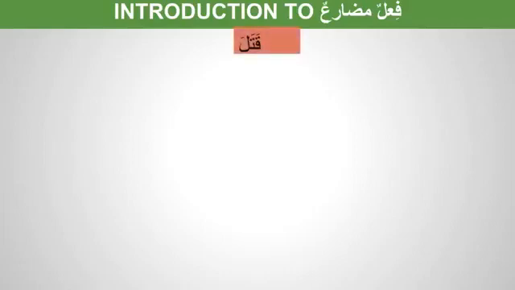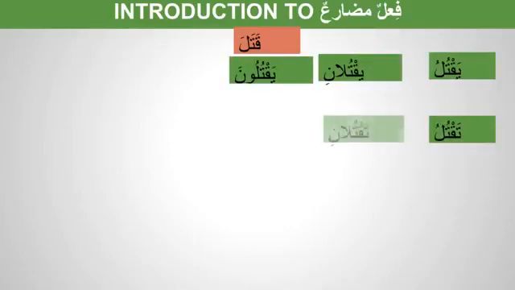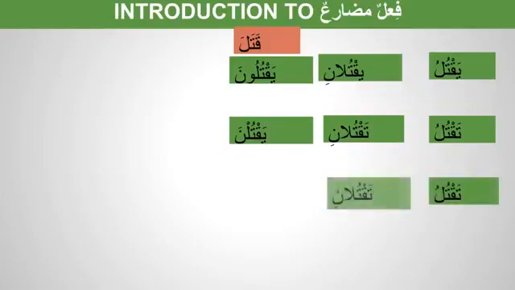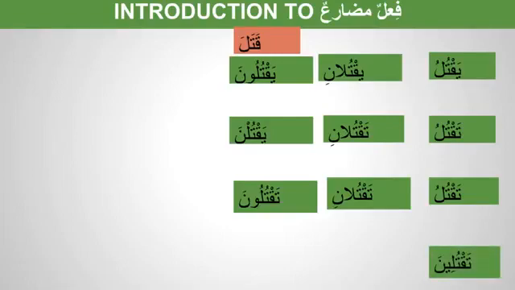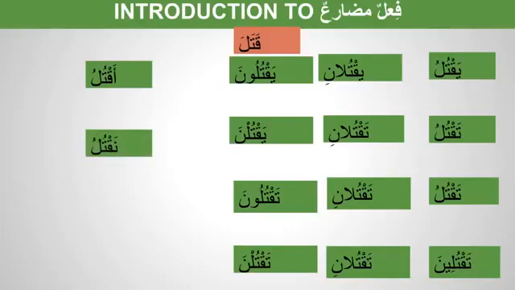So that's the last one here. Qatala, yaqtulu, yaqtulani, yaqtuluna, taqtulu, taqtulani, yaqtulna, taqtulu, taqtulani, taqtuluna, antum taqtuluna, anti taqtulina, taqtulani, taqtulna, ana aqtulu, nahnu naqtulu. Qatala means he killed, yaqtulu means he kills. So that's our introduction to fi'l mudari'.